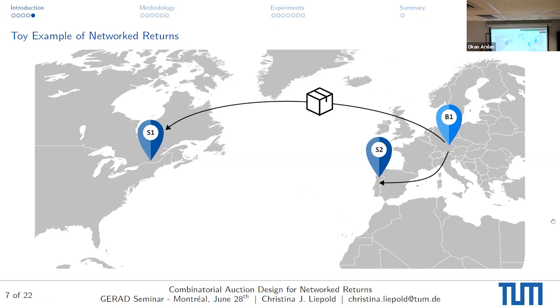However, there might be another supplier in Portugal that would be interested in selling the shoe in his own store. So I could also send the package back to the supplier in Portugal. For me, it wouldn't change anything because I would just report the return to the platform. The only thing that would change is the address on the shipping label.